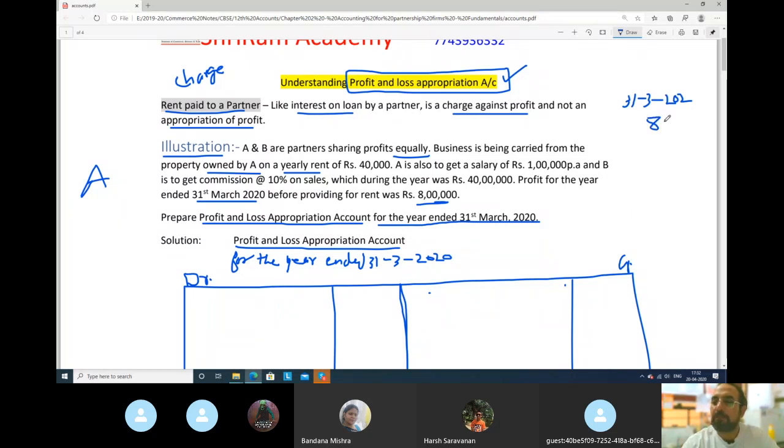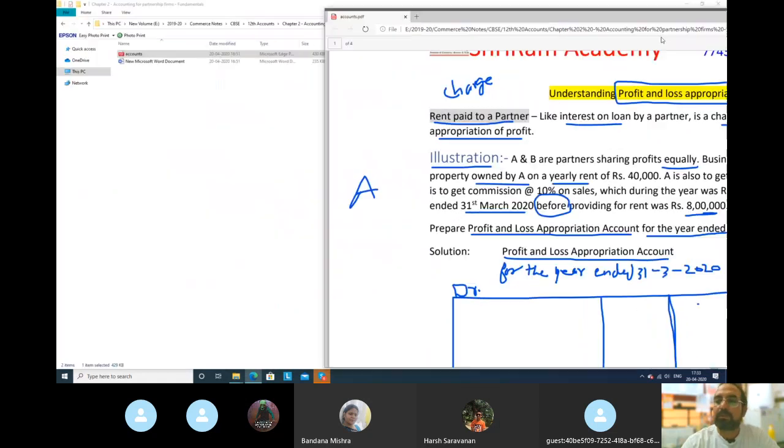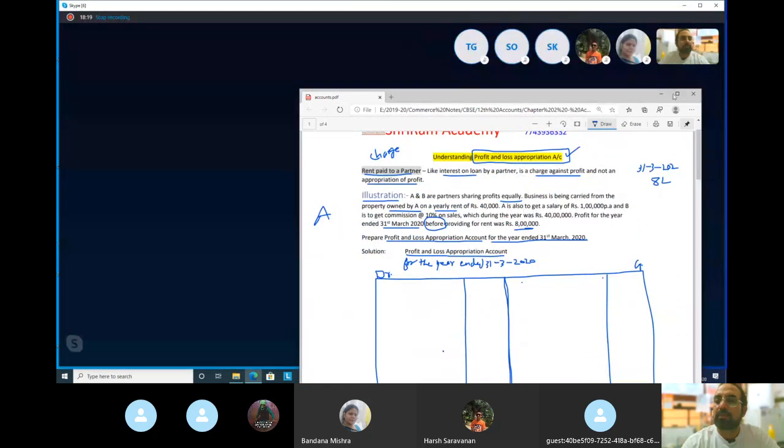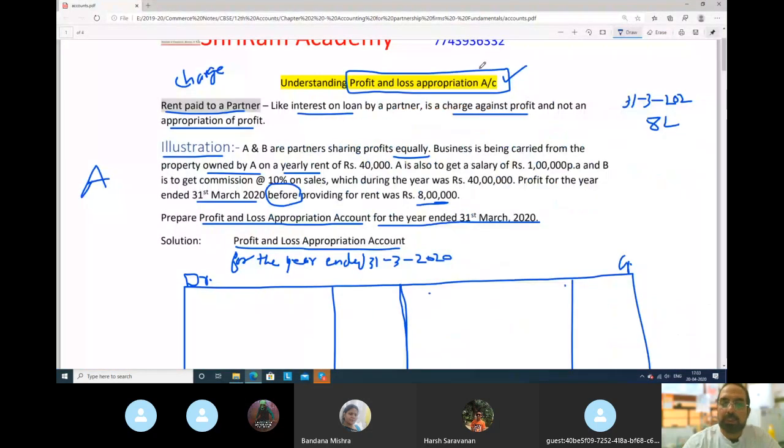But what he is saying: profit for the year ended 31st March 2020. This is important. Please note this. Before providing for the rent.